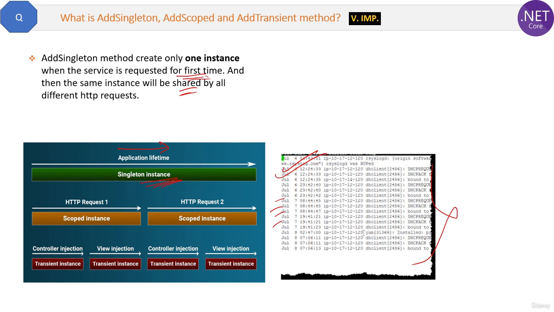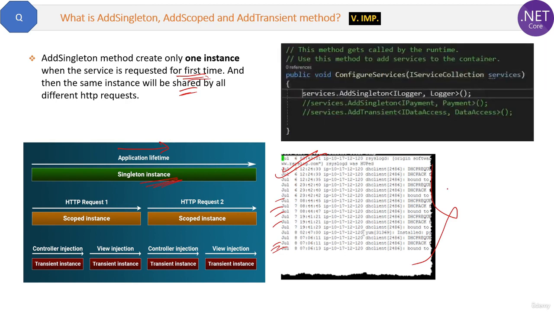Rather, you will use the same open text file and add the new errors to the same log file from the different requests. In these kinds of cases, you will use add singleton. Why? Because multiple requests have to use this same log file, right? Like here we are registering the logger service, so we are not creating a new class instance for different requests. The same object instance will be shared between multiple requests.